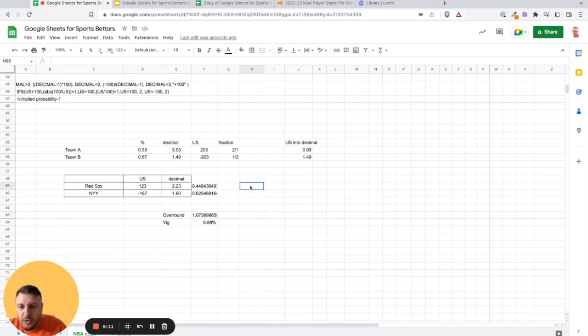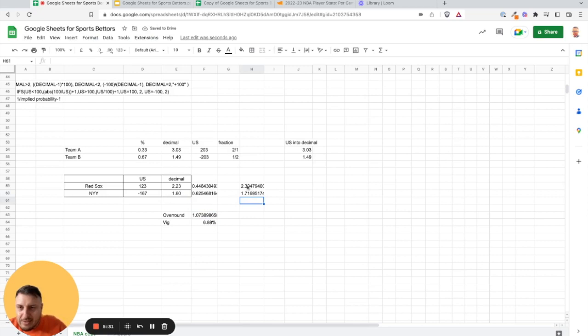So you simply multiply this number with this number, and you get 2.39, and you do the same, this number multiplied by this number, and you get 1.71.